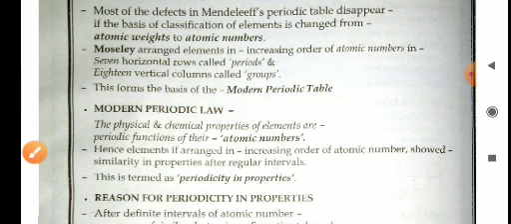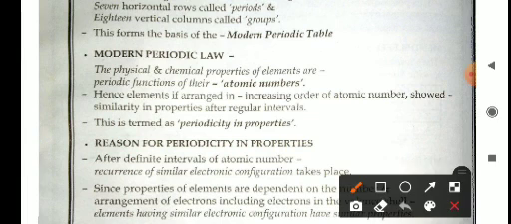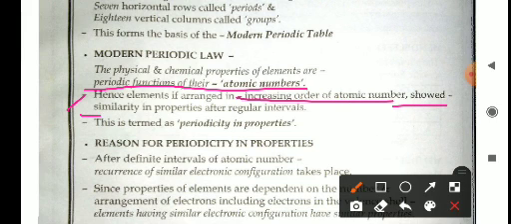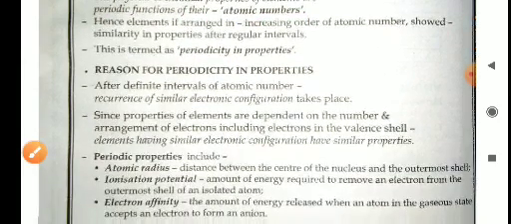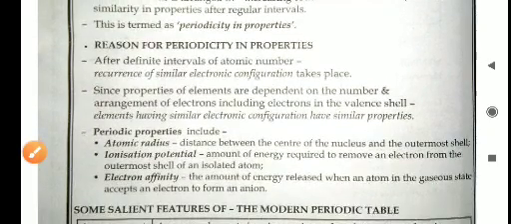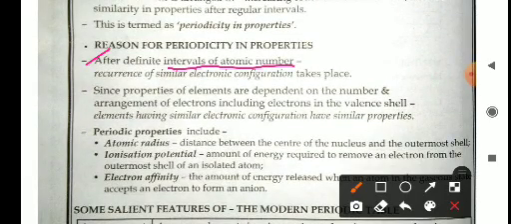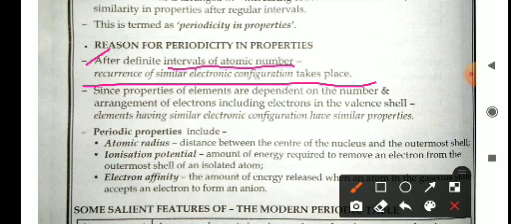Come to the modern periodic law. The physical and chemical properties of the elements are the periodic function of their atomic number, which was atomic mass in the case of Mendeleev's periodic law. Hence, elements arranged in increasing order of their atomic number showed similarities in physical properties after regular intervals, and this is known as periodicity in properties. The reason for periodicity in properties: after definite intervals of atomic number, reoccurrence of similar electronic configuration takes place.